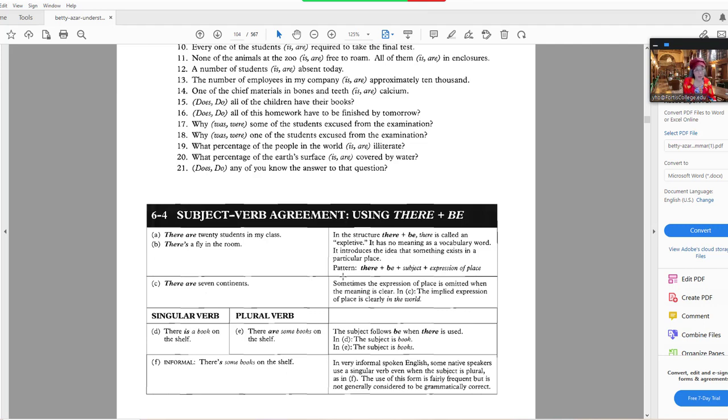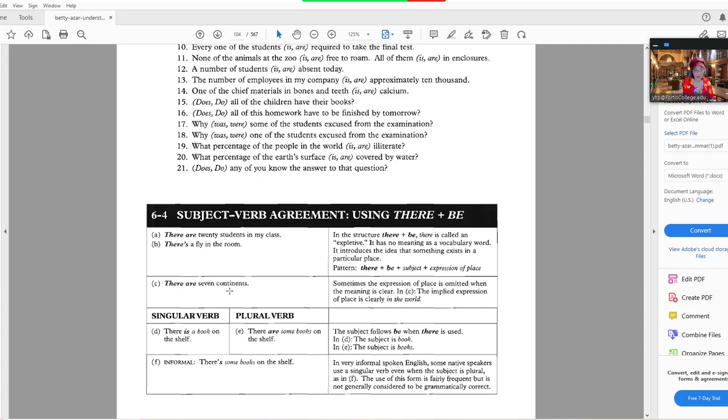So the pattern you need to learn is there plus be plus subject plus expression of place. And be is the verb. Okay, so there plus verb plus subject. So therefore, if you have a plural subject, then be is going to be are. If you have a singular subject, then be is going to be is. Okay, it's going to be is.